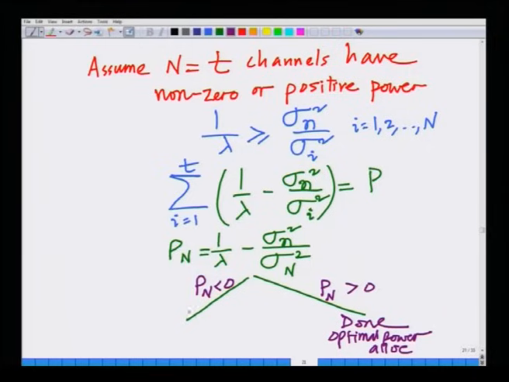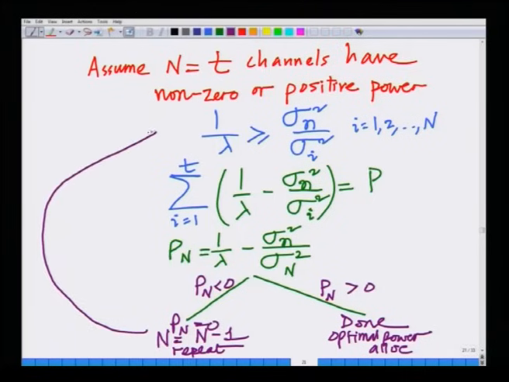which means P n equals 0. Set n equals n minus 1, that is, no power is allocated to the tth channel, and repeat from this position onwards. That is, this has to be solved in an iterative fashion. First, you assume that all channels are allocated power and solve for the Lagrange multiplier 1 by lambda.